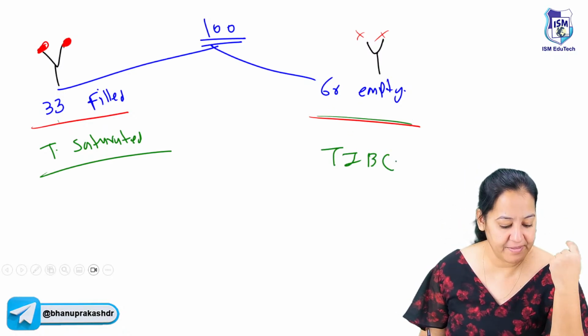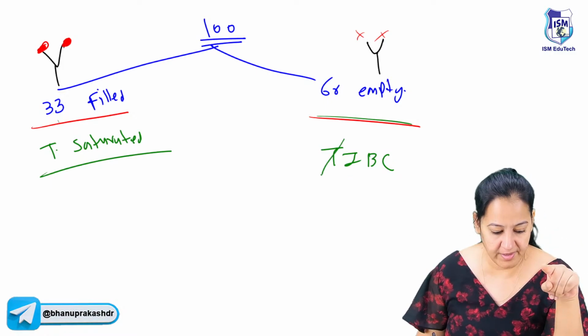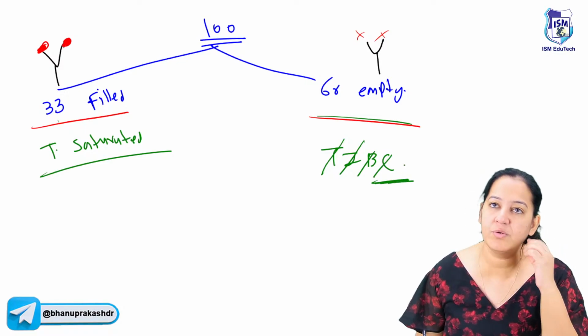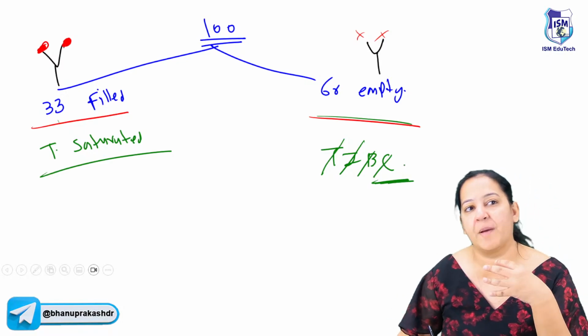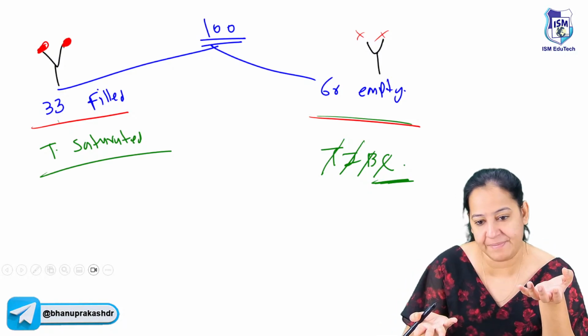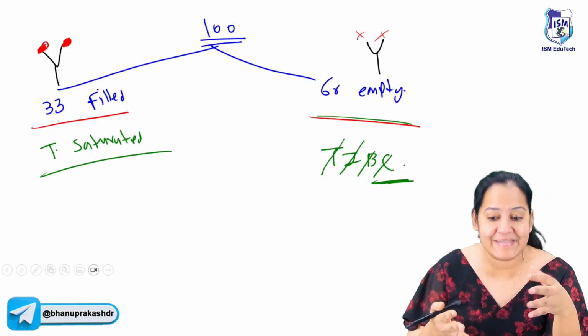What is the full form of TIBC? Transferrin iron binding capacity. That is a capacity. You say that my capacity is this much. I say my capacity is to teach for 10 hours, meaning I can teach, but I haven't done it till today. But I have the capacity to do so. So we say, I can study for 10 hours. So that is a capacity.